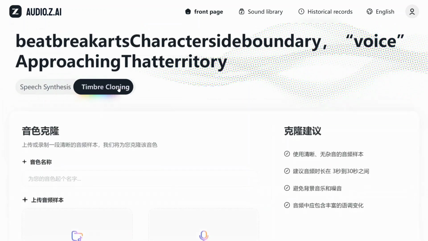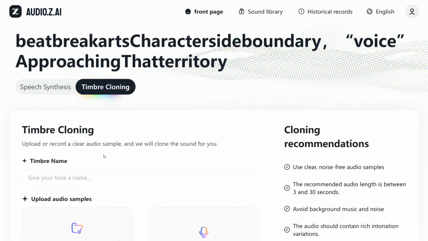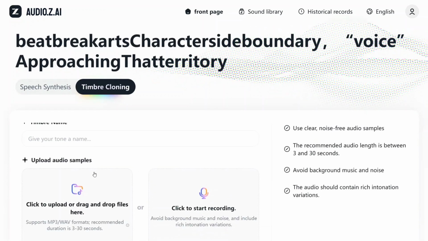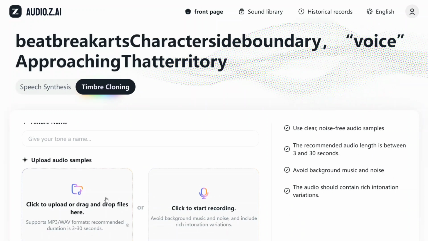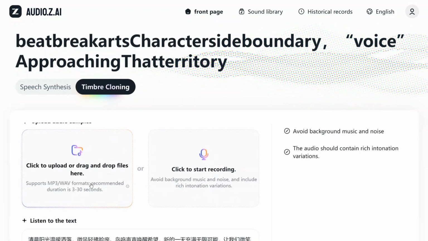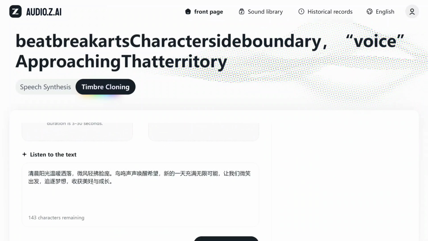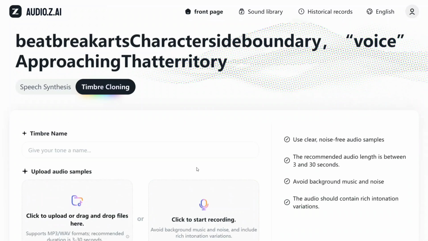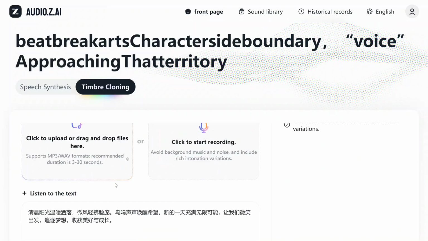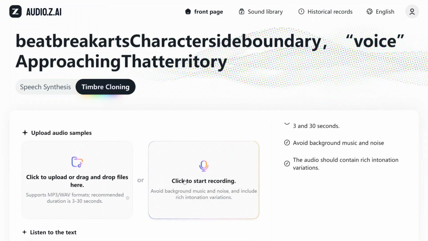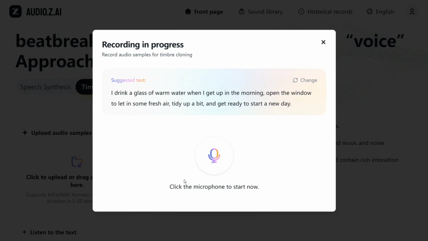And here's a timbre cloning option. Upload or record a clear audio sample and it will clone the sound for you. Give your tone a name and we can upload some samples. I don't have any audio for now, but you can test out the voice cloning capabilities here, or you can click to start recording. Let me record a sample.